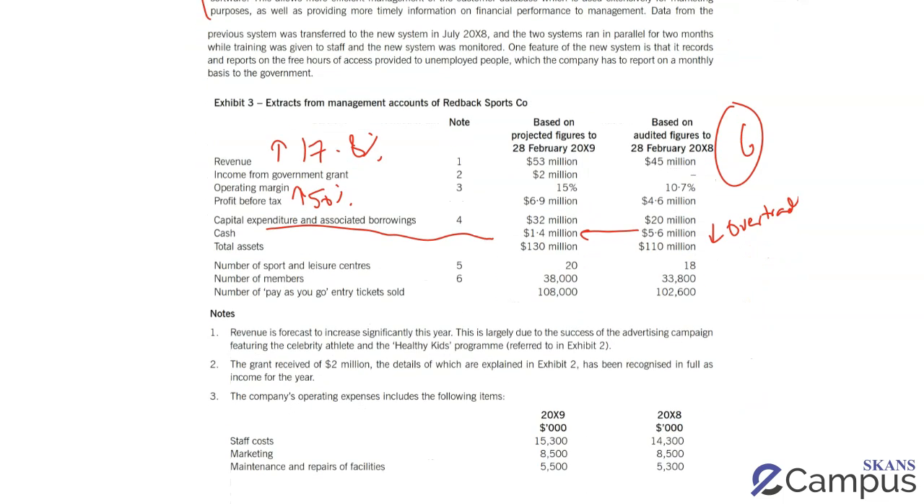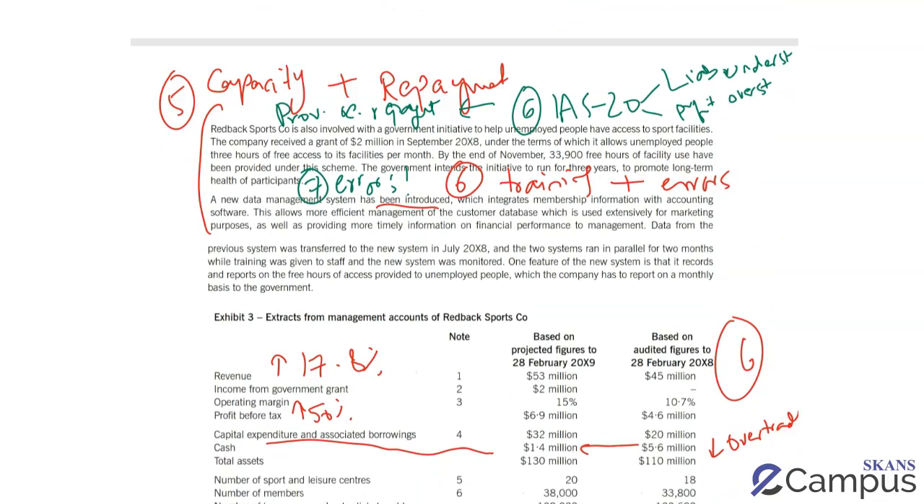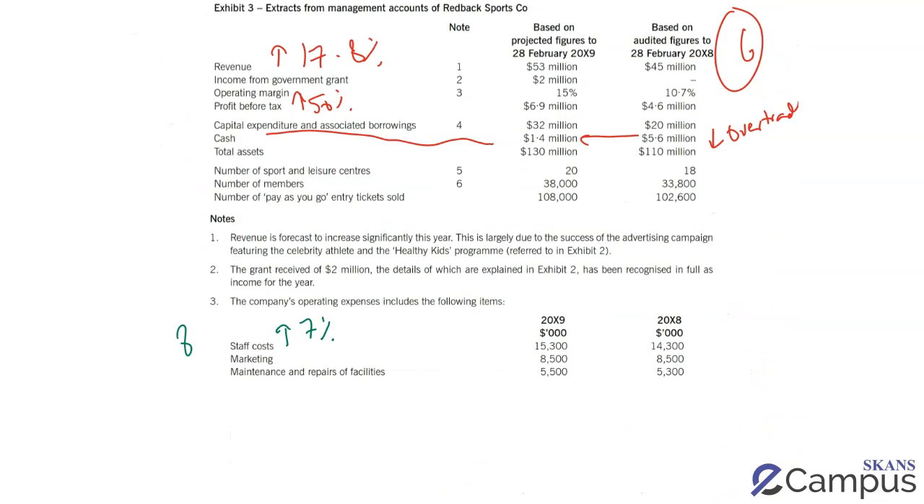When I read the rest of the information, there's certain concerns about the expenses over here. If you look over here, my staff costs have gone up by 7%. Just going to write down, that's number 8. So my staff costs have gone up by 7%. Marketing expense, surprisingly, is the same, which is odd considering they've just paid some money to an athlete. And my maintenance and repairs have gone up by 3.8%.